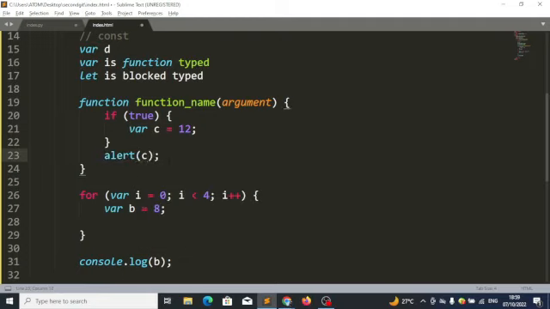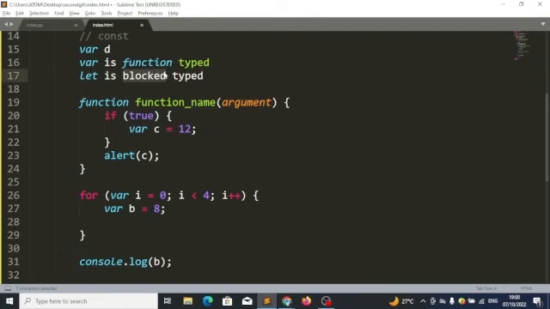Do we get the explanation of that? Yes, sir. Okay. Let's now look at let. Let is block type. So what's the meaning of this? I can only use let within its block. Now the question is, what is a block?